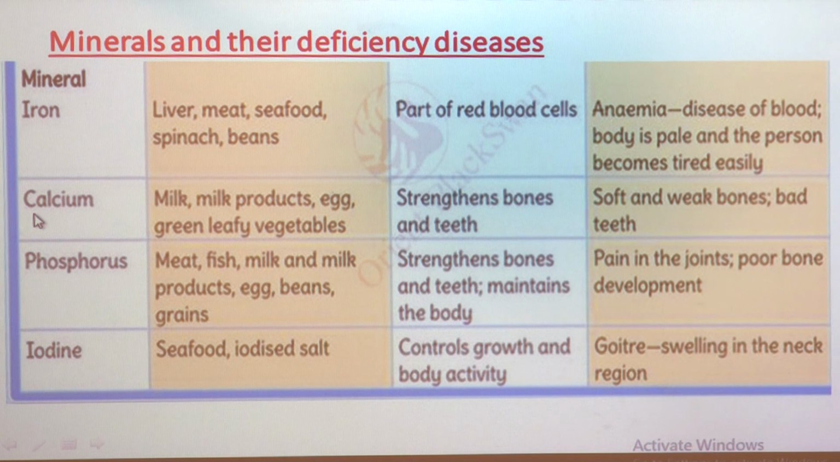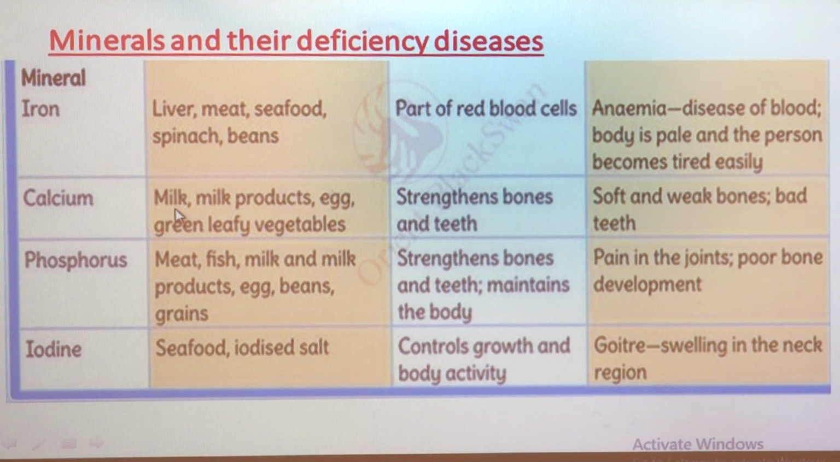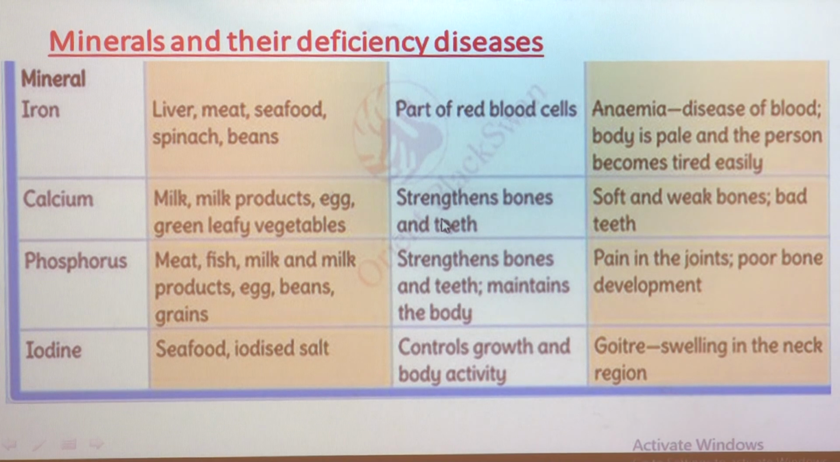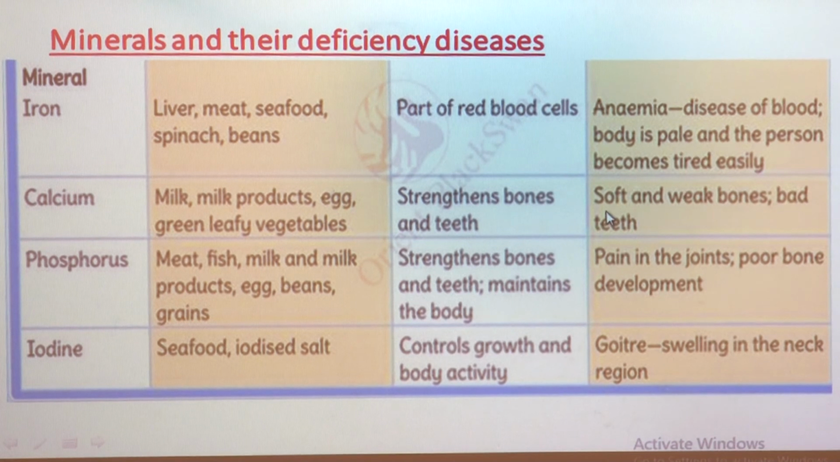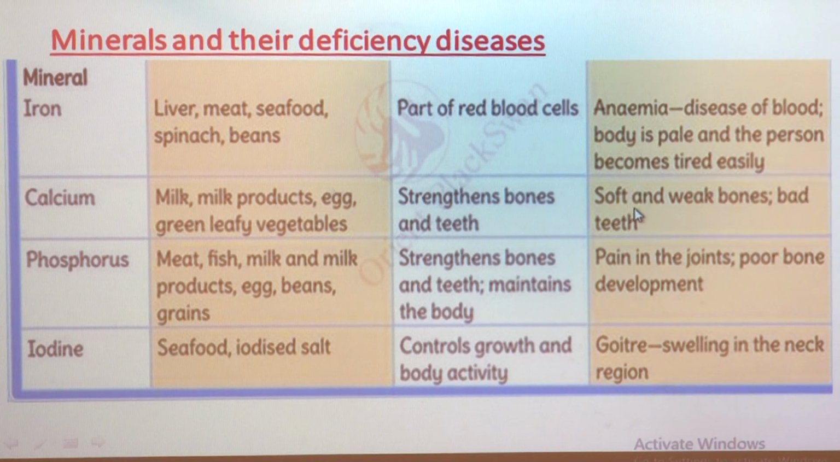Then see about calcium. Calcium is the most important mineral for our body, and we get calcium from milk, milk products, egg, green leafy vegetables such as spinach and fenugreek. What is the function of calcium? It makes bones strong and is helpful to teeth. And the disease caused due to deficiency of calcium is soft and weak bones and bad teeth.